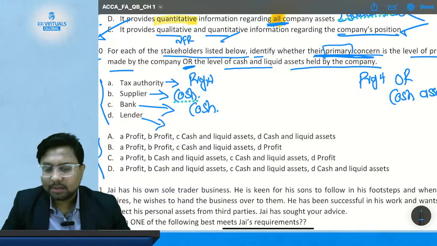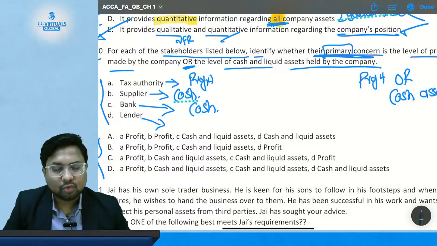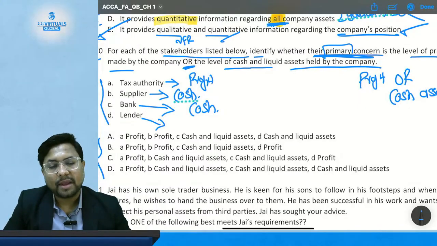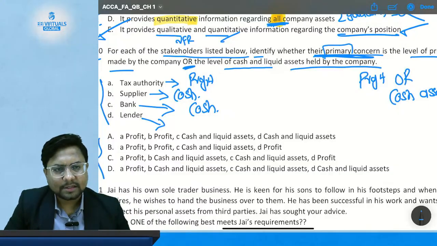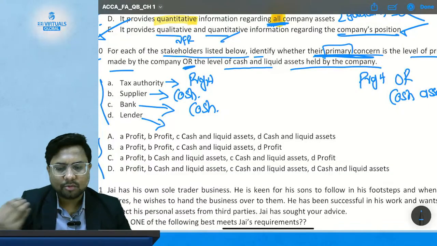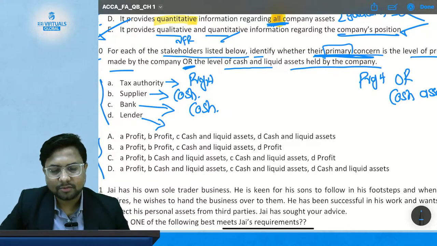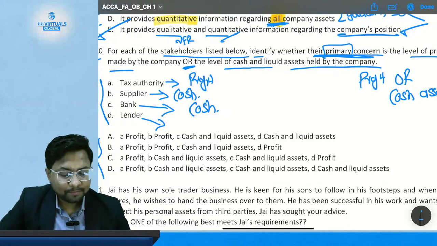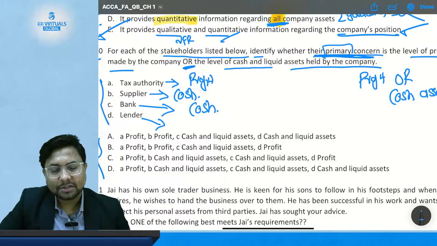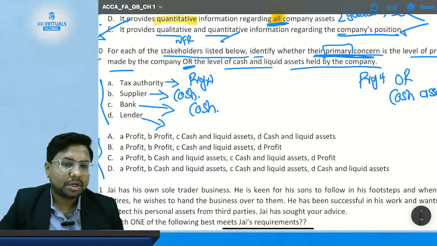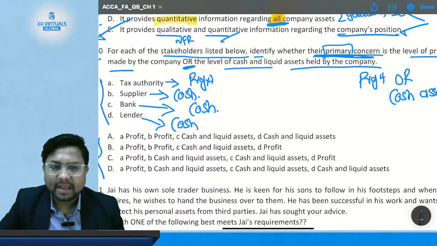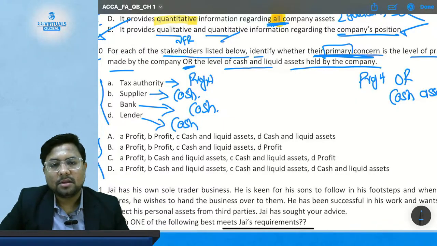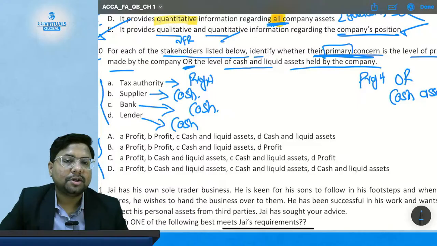Now comes stakeholder D, lenders who have given you money other than the bank. Lenders, like financial institutions, small banking companies and finance companies, will they be more interested in your profit or cash? They are again going to be more interested in my cash, because I have to pay their money back, and they need the money from me.